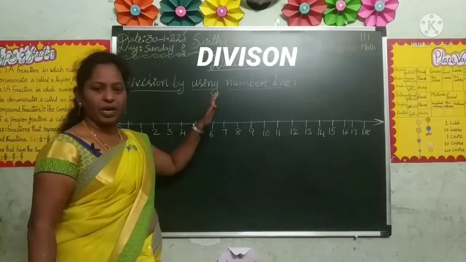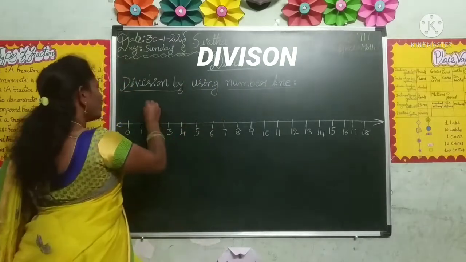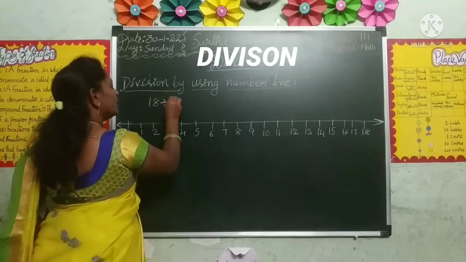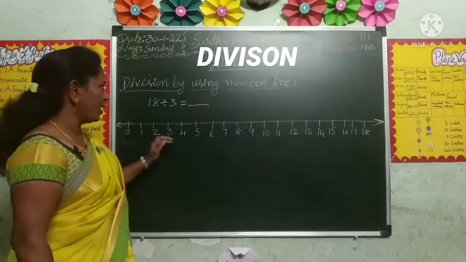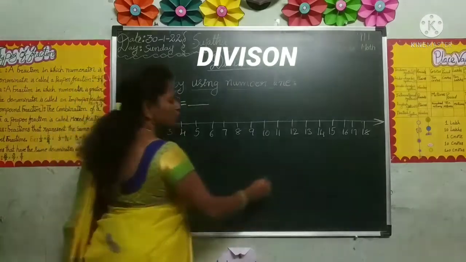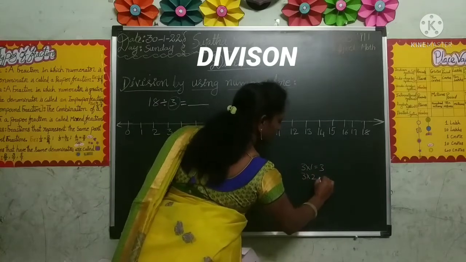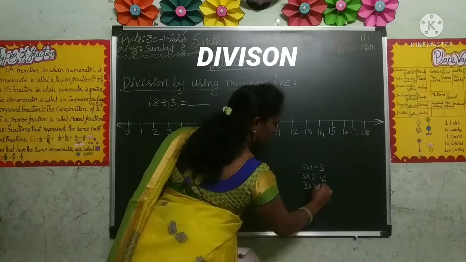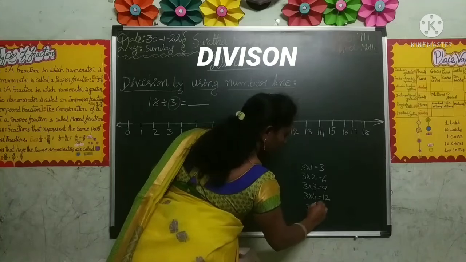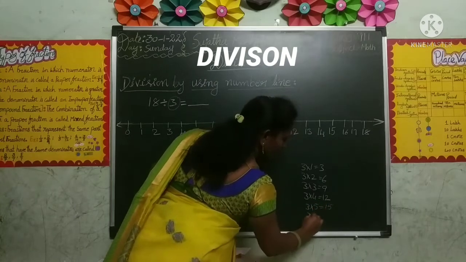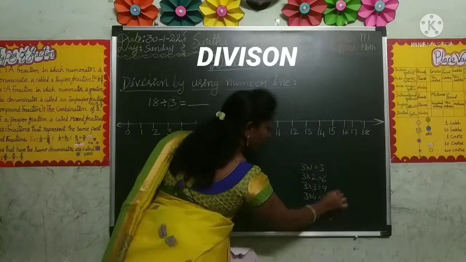Division by using a number line. We can also divide numbers using a number line. For example, 18 divided by 3. Here 3 is the divisor, so it is better to write the 3 table. 3 ones are 3, 3 twos are 6, 3 threes are 9, 3 fours are 12, 3 fives are 15, 3 sixes are 18. These are the products of the 3 table.